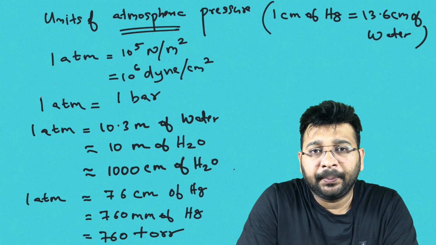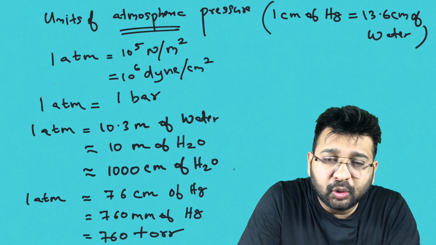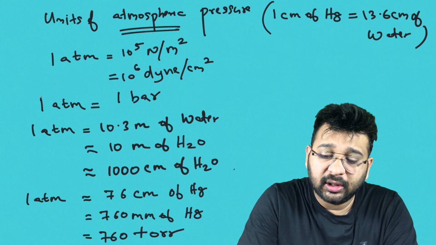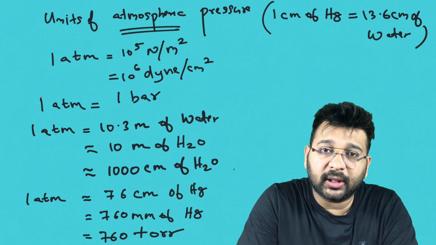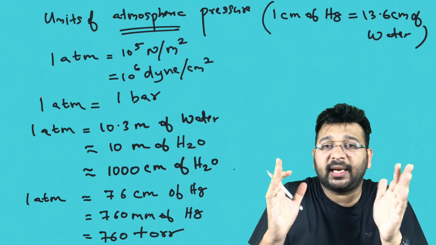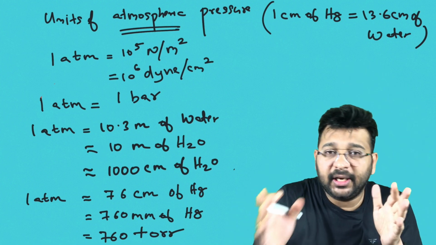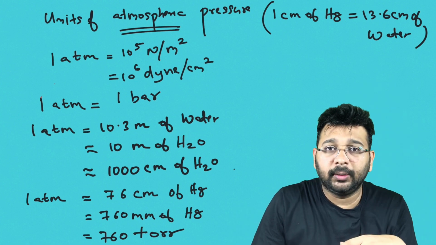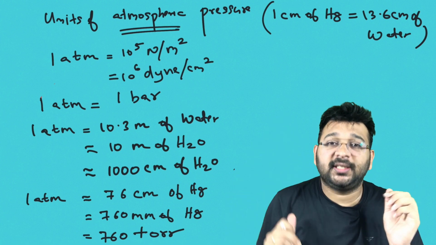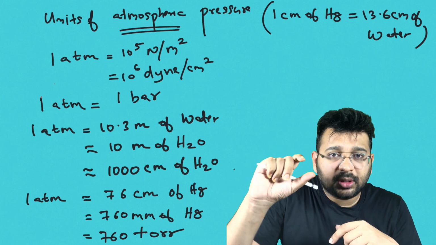This represents that if there is a pressure difference due to 1 centimeter of mercury, there will be a pressure difference corresponding to 13.6 centimeter of water. Which means if you take a container filled with water, okay, now you insert a large tube into the container. At the end of the tube, you fit a pressure adjusting instrument. On that instrument, you can change the pressure in terms of mercury unit, 1 centimeter, 2 centimeter, 3 centimeter.